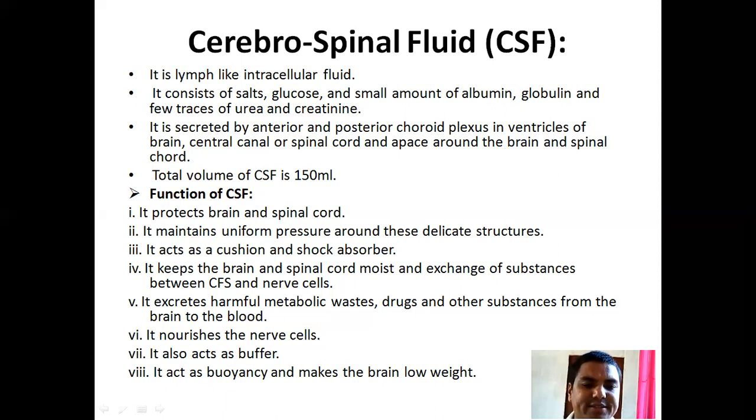It excretes harmful metabolic waste, drugs, and other substances from the brain to the blood. It nourishes the nerve cells. It also acts as a buffer. It provides buoyancy and makes the brain low in weight.